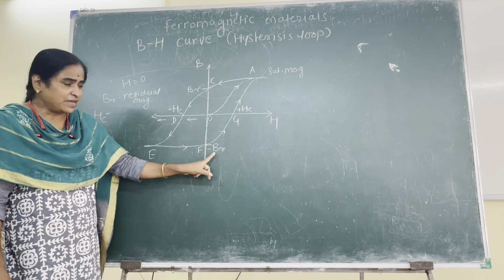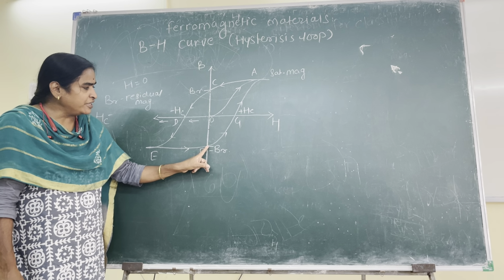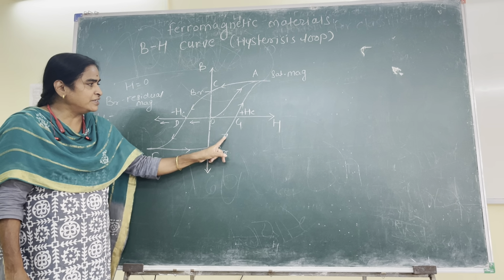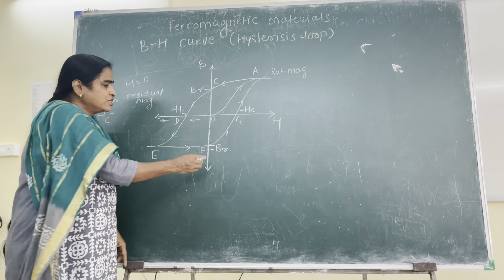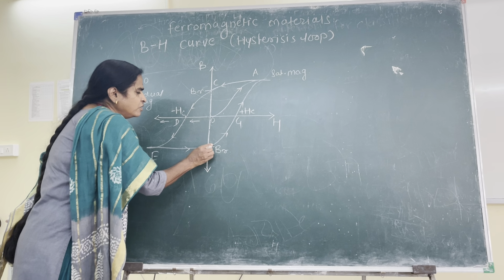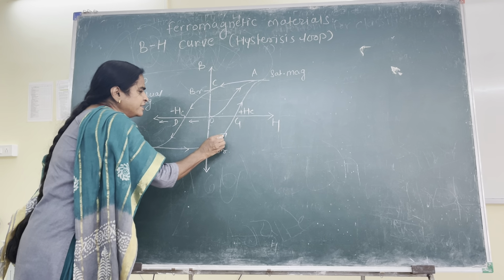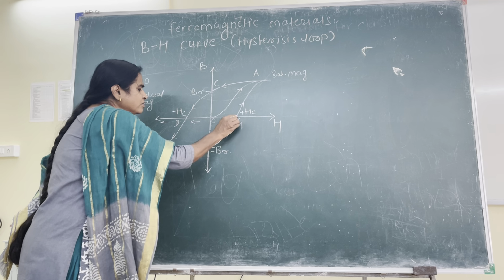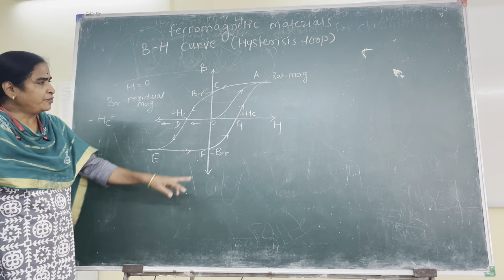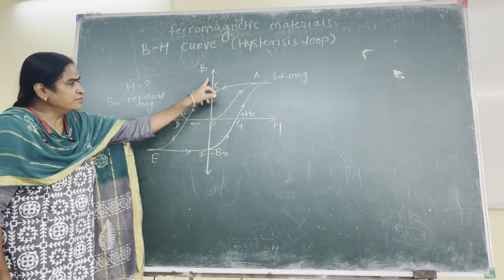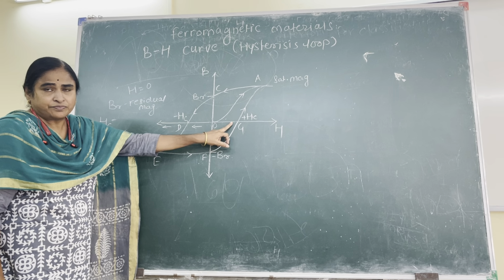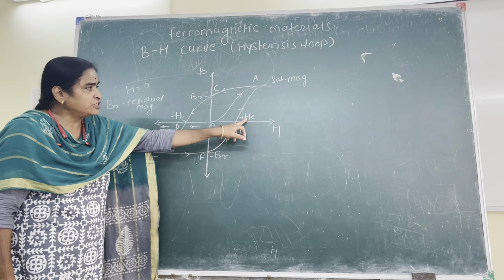To remove this minus Br, again we will increase the value of the applied magnetic field in the positive direction. The sample will lose magnetization along FG, and at point G, B will become 0. At point G, the value of H is plus Hc.